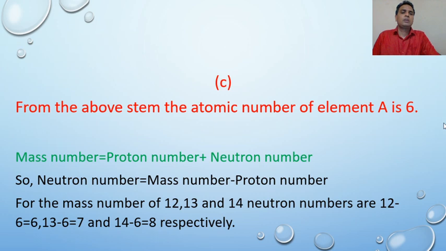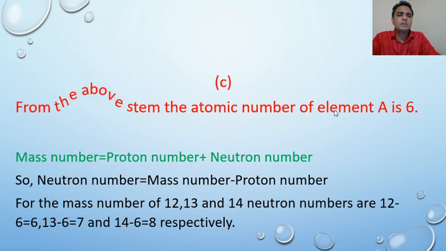Now question number C. From the above stem, the atomic number of element A is 6. Mass number means proton number plus neutron number. We know that mass number means proton number plus neutron number.